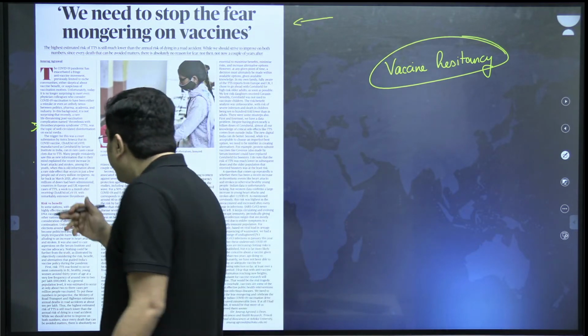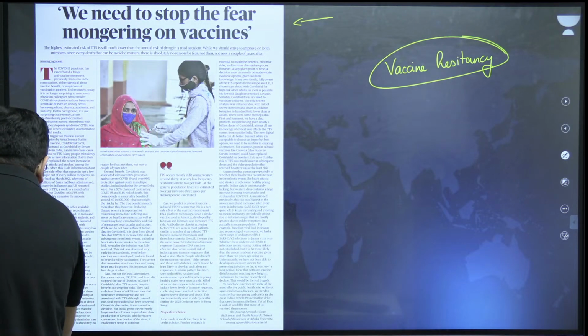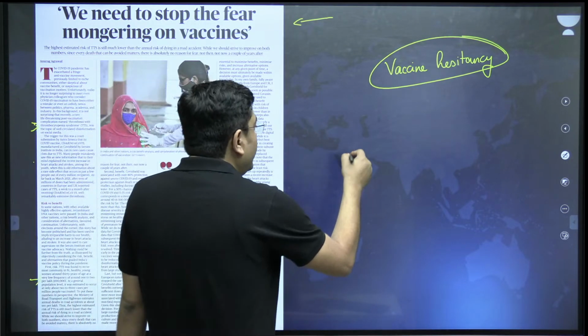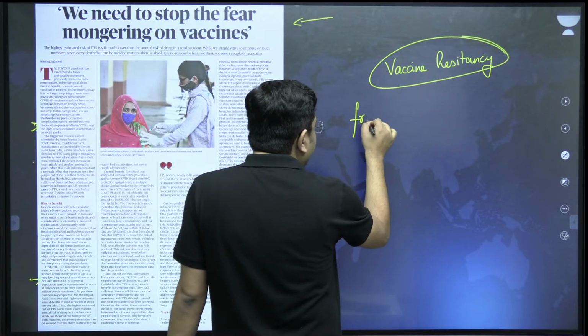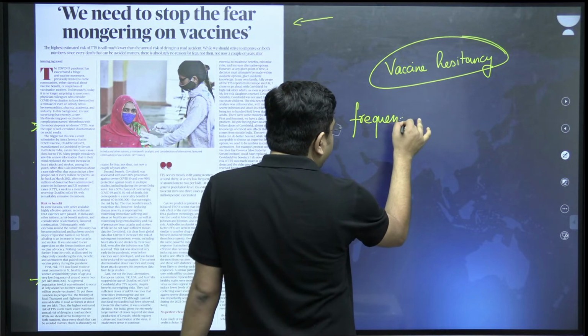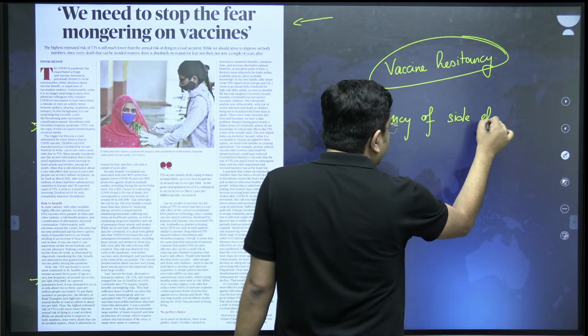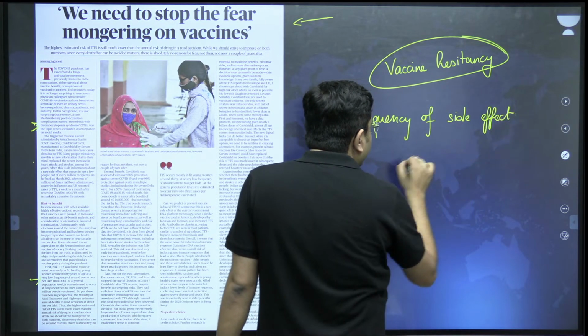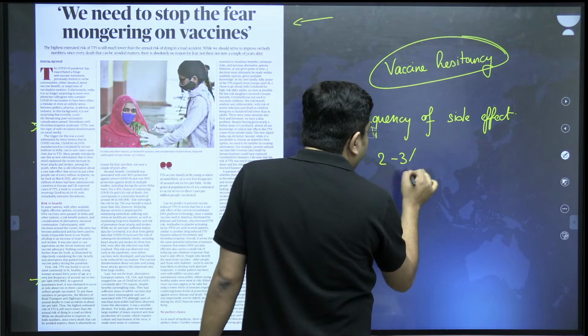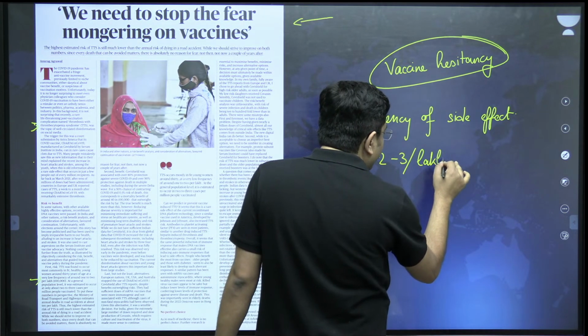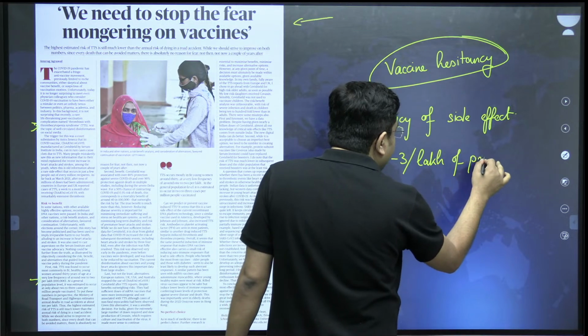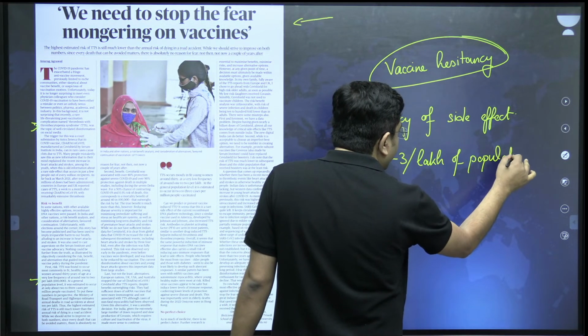So the frequency of side effect is very low. It is 2 to 3 per lakh of population. They can get the side effect.